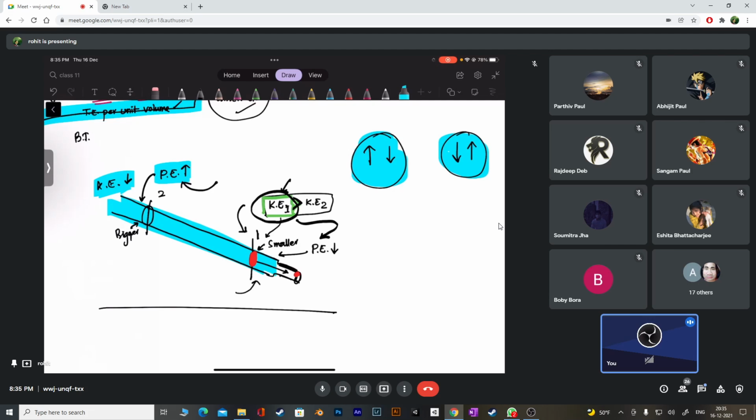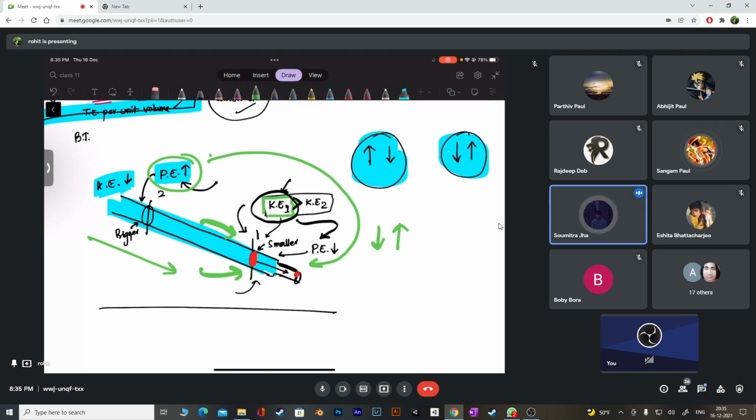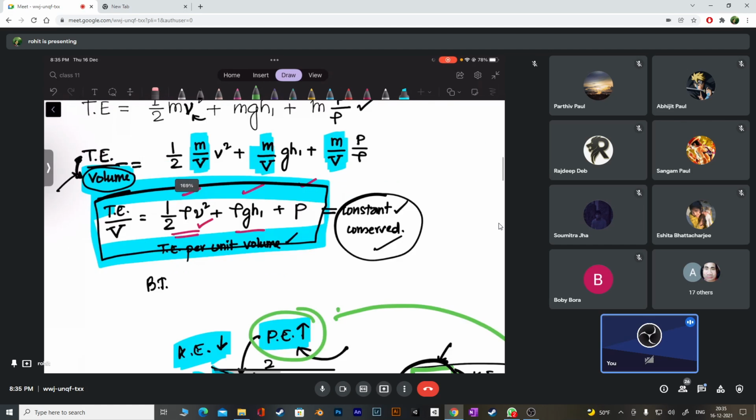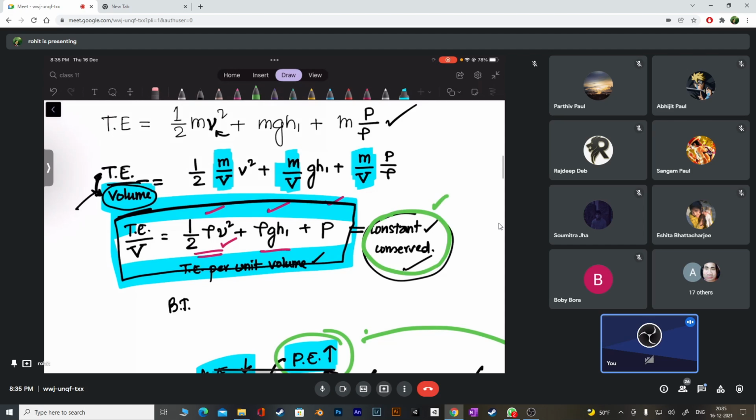It's like this. Here you can understand easily. The potential energy in this cross section has been converted into what energy? Kinetic energy, right? That's why, as you go from here to here, the potential energy decreases, but it compensates for that by increasing the kinetic energy, guys. And also the pressure energy. Now we are going to prove all of this, to see that the total energy is going to remain constant.